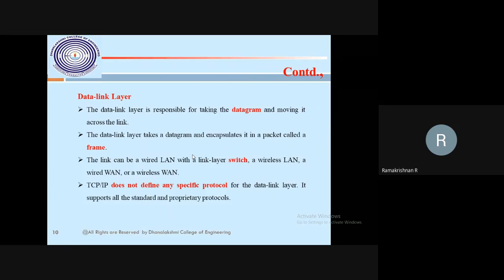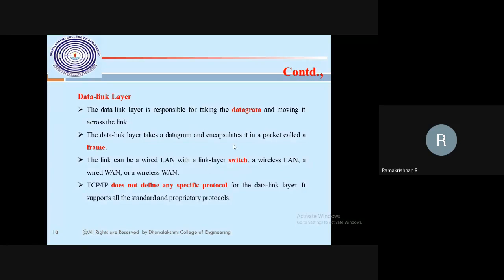Then the second lowest layer is the data link layer. Here the bits we consider as a frame. The datagram, the data encapsulated as a packet, is called a frame. Here it is wired or wireless. It works at the link layer switch. So the data link layer and physical layer run on the network switch.